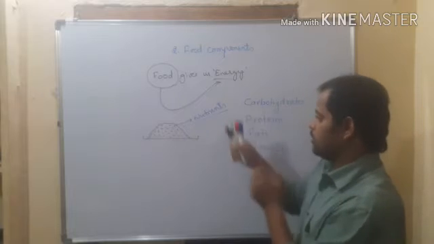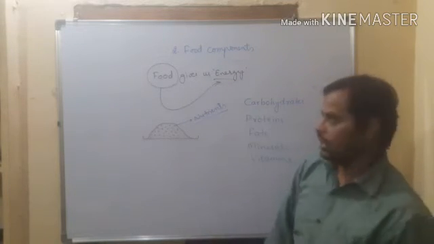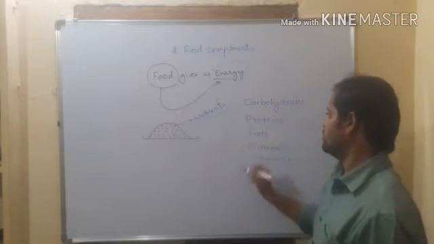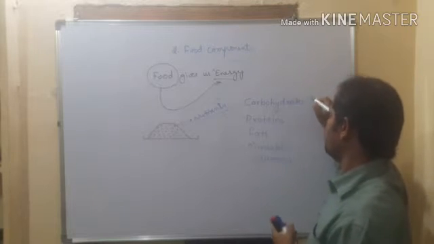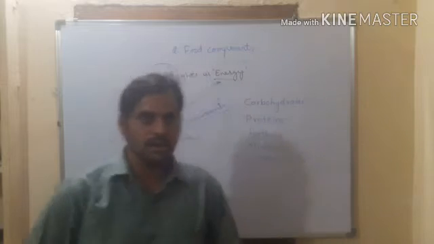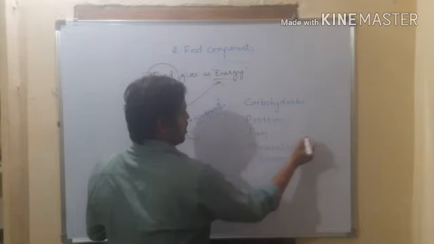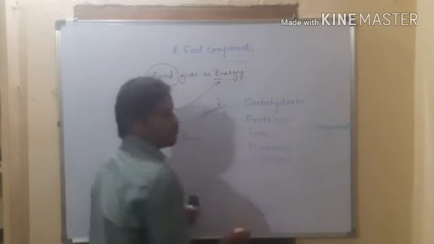So it is clear that we are getting energy from the nutrients, and these 5 are called nutrients: carbohydrates, proteins, fats, minerals and vitamins. In other words, we also call them components.